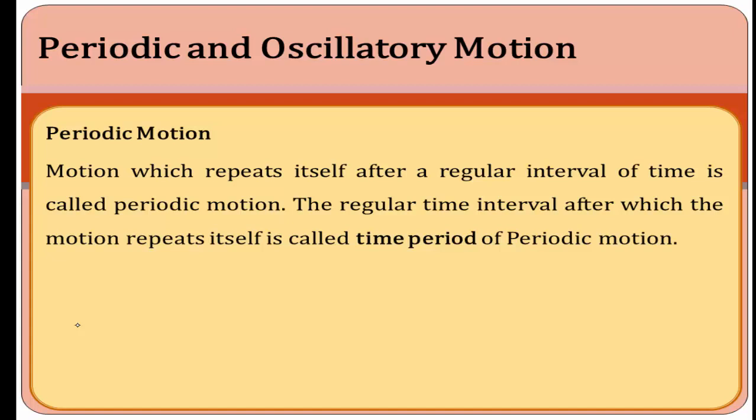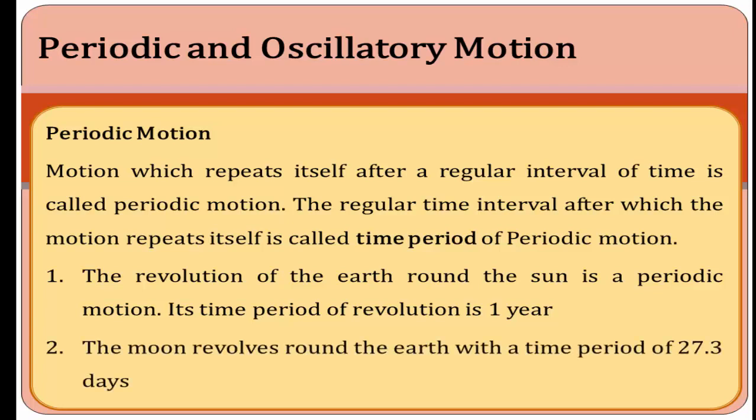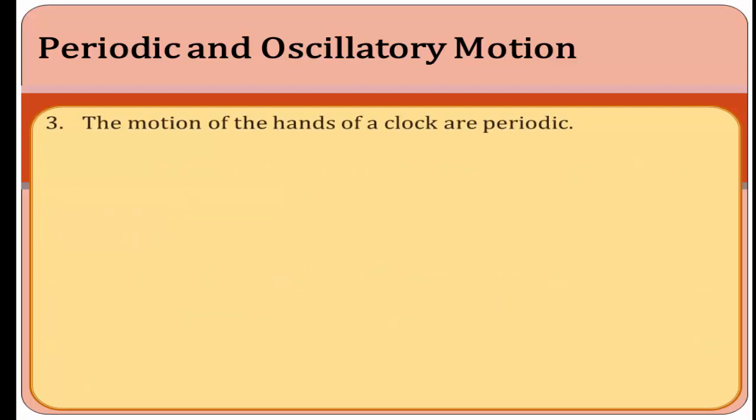The time taken to complete one revolution is called the time period of periodic motion. An example for this periodic motion is the revolution of Earth around the sun, which is a periodic motion. The time period of revolution is 1 year. Another example, the moon revolves around the earth with a time period of 27.3 days. And the next example is the motion of the hands of a clock, which is periodic.